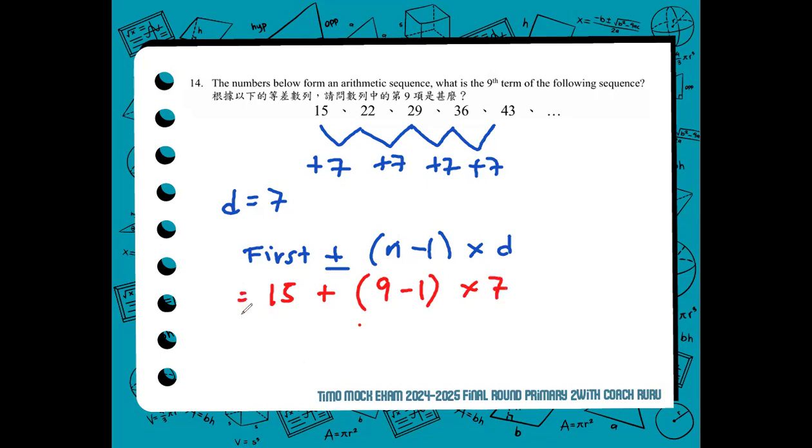We have now completed and substituted according to the formula. 15 plus 8 times 7, 56. 15 plus 56, 71. Therefore, the correct answer, or the ninth term, is 71.